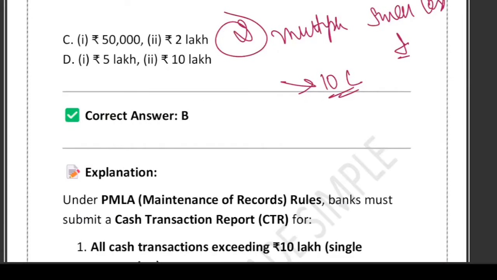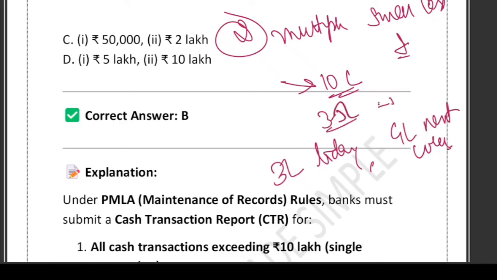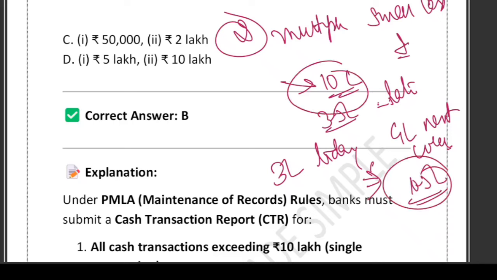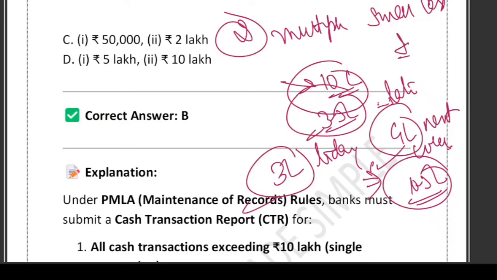Let me give you one example. Suppose 3 lakh he has deposited today, 4 lakh he has deposited next week, and 3.5 lakh he has deposited later in the month. So the total is how much? 3 plus 3.5 plus 4, which is 10.5 lakh. So in this case also, CTR must be filed. Although each is below 10 lakh, together they cross the limit.